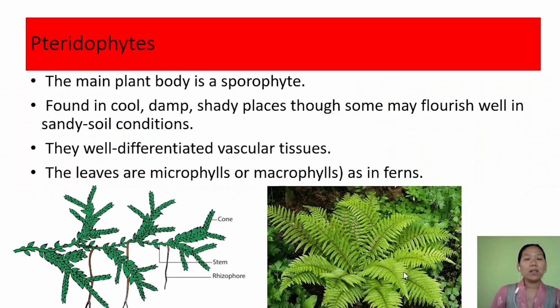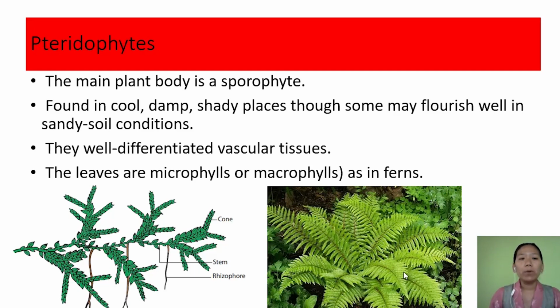Next, the next division is pteridophytes. Unlike bryophytes, the main plant body in pteridophytes is the sporophyte. So now you can see the shift of the plant body from gametophyte, which is haploid, towards the sporophyte, which is diploid. Gametophyte produces gametes; sporophyte produces spores. The pteridophytes are the true first land plants because they have well differentiated vascular tissues, that is xylem and phloem.